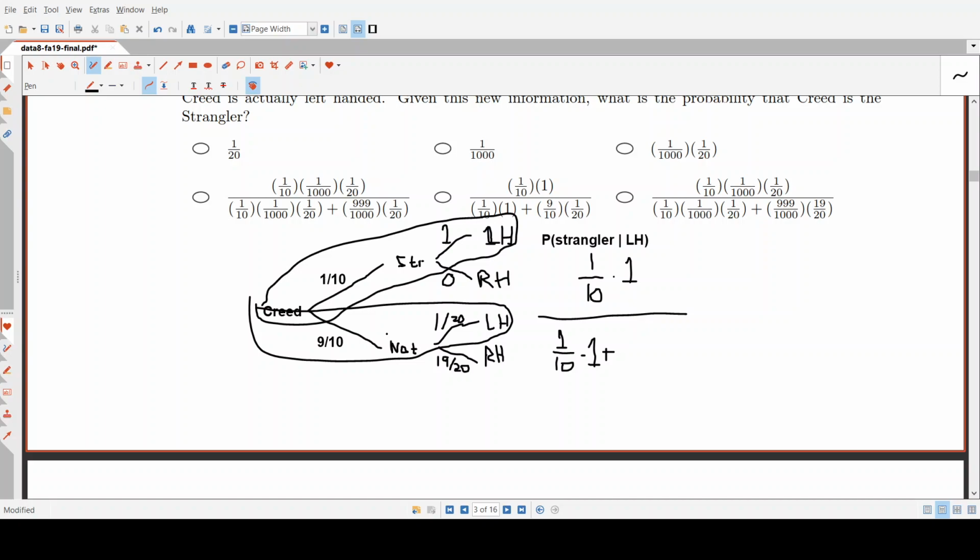So this would be 9/10 multiplied by 1/20. And that lines up with this answer right here.